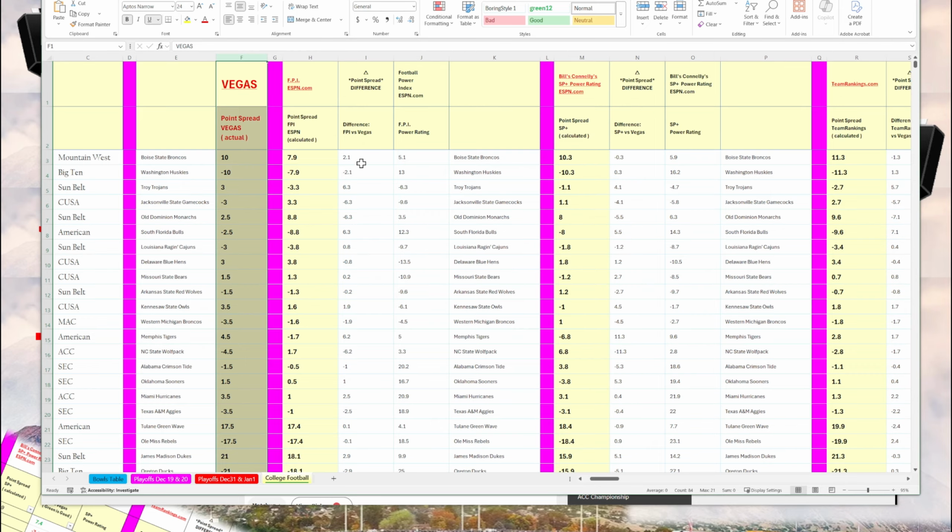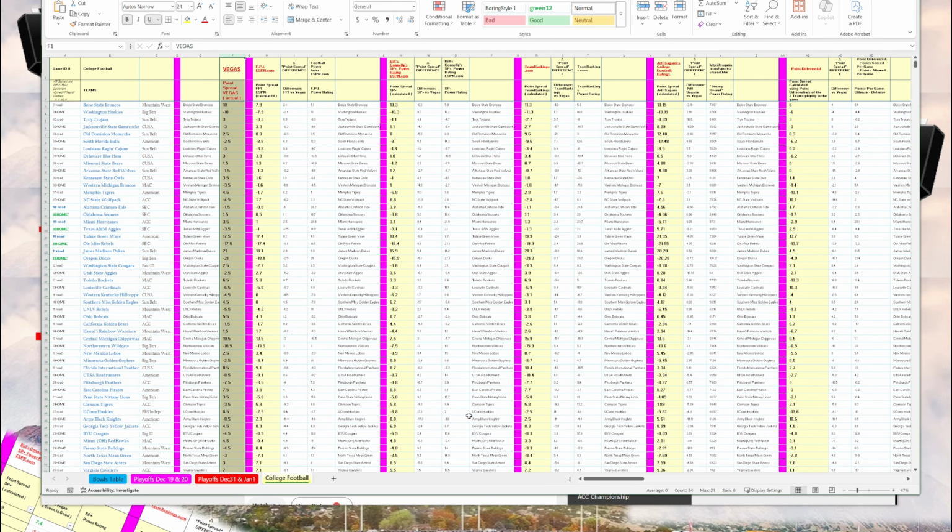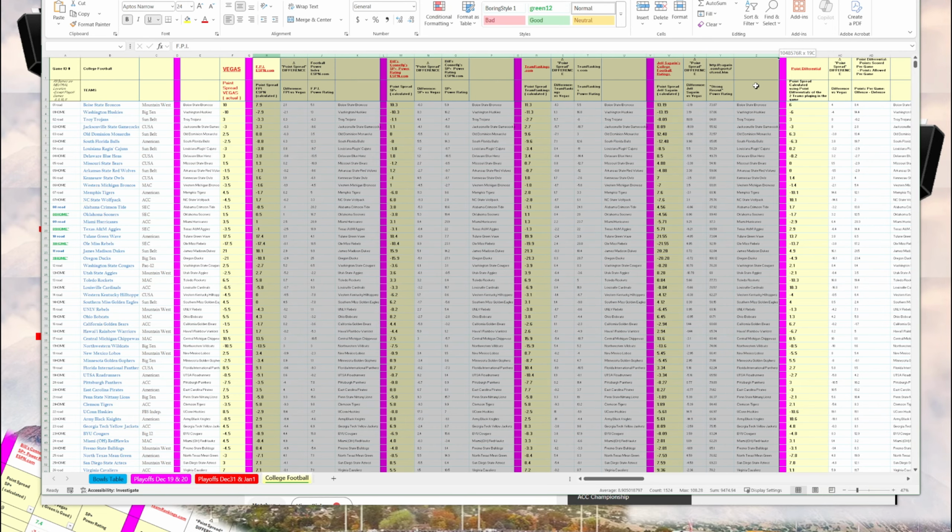And then to compare, I calculated a point spread using 4 different authoritative sources: the Football Power Index from ESPN.com, Bill Connelly's SP Plus power rating, also published on ESPN, TeamRankings.com has their own power ratings, and Jeff Sagarin's college power ratings.